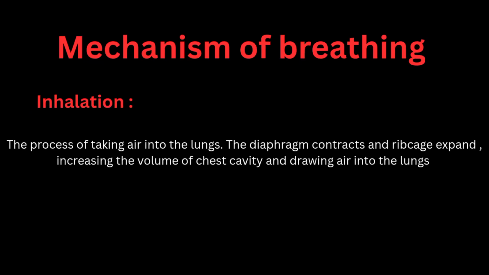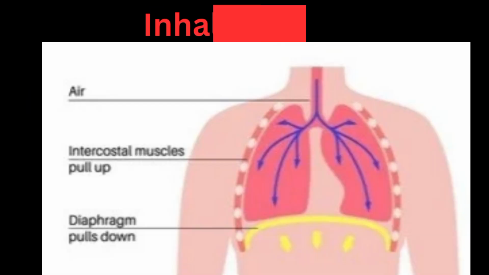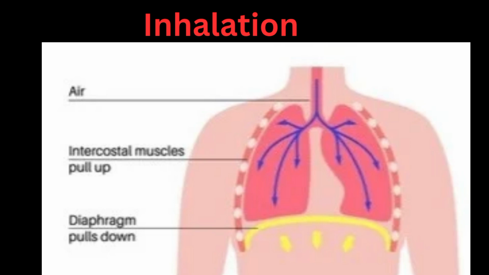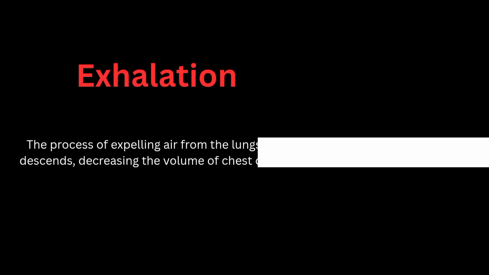Mechanism of breathing. Inhalation: the process of taking air into the lungs. The diaphragm contracts and the ribcage expands, increasing the volume of the chest cavity and drawing air into the lungs. Here we can see the diagram in which air enters into the lungs. The intercostal muscles pull up and the diaphragm pulls down.